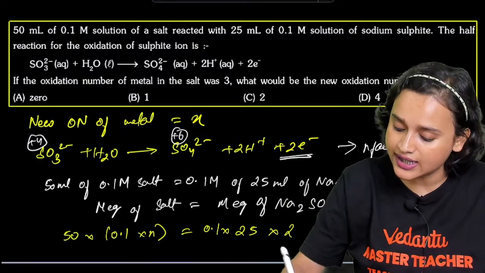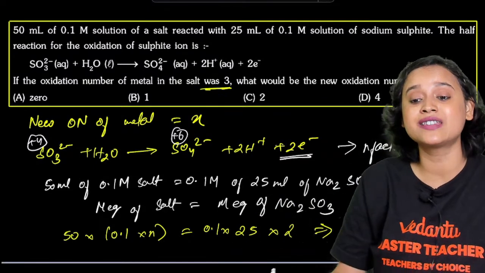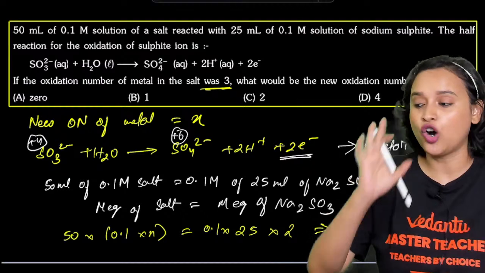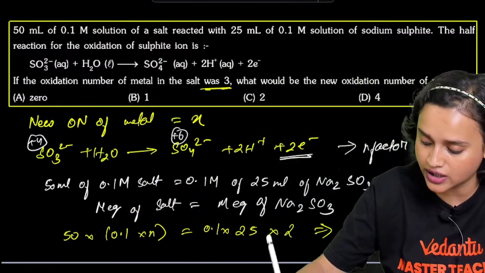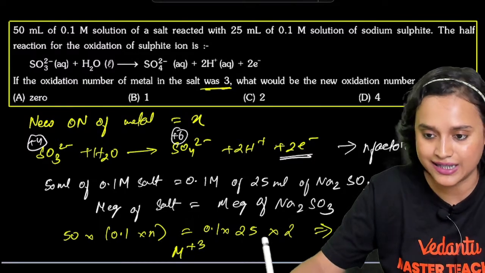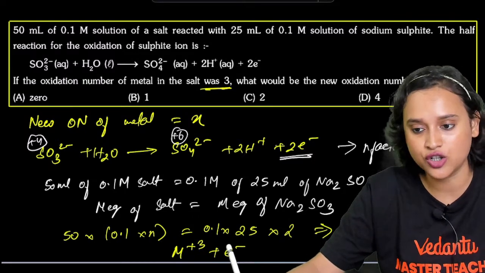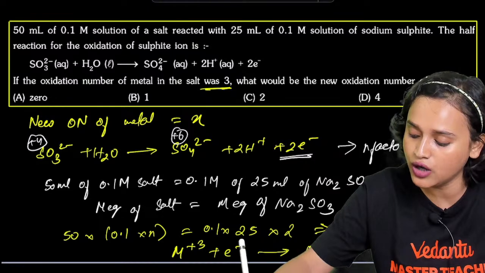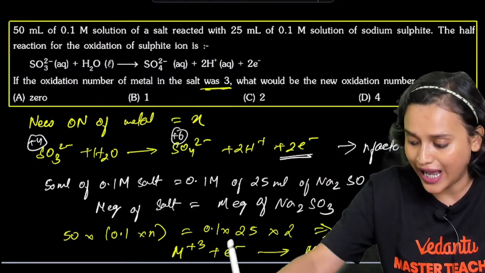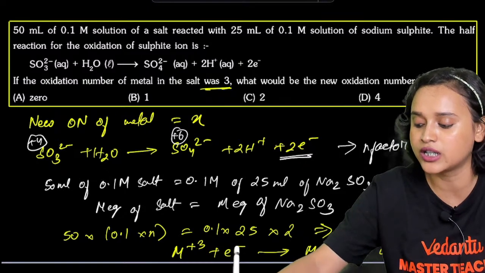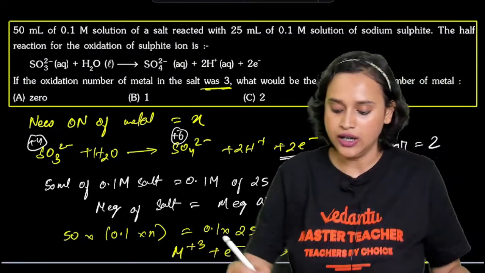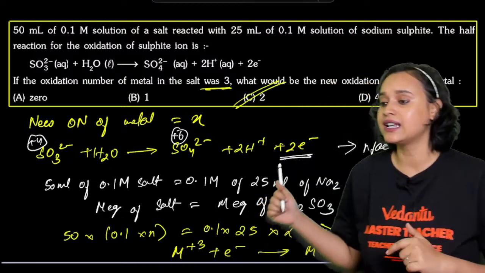Now we are given that the metal was in plus 3 oxidation state. The oxidation number of the metal is plus 3. So from M plus 3, plus 1 electron will give you M plus 2. So the new oxidation number is 2, because 1 multiplied with 2 is going to be 2. Option C. Makes sense, everybody?